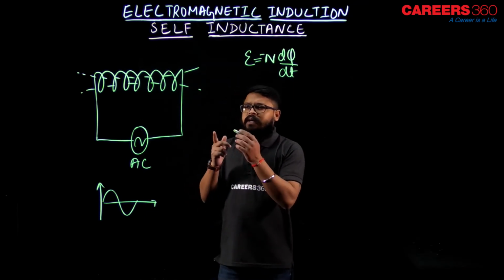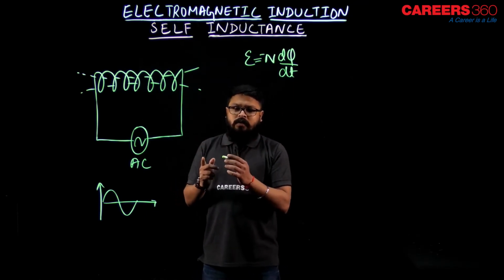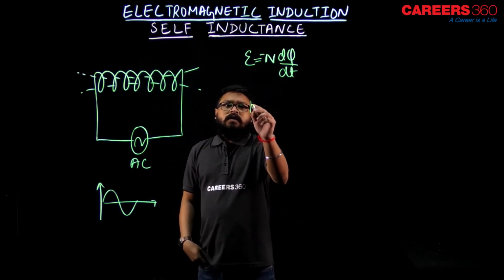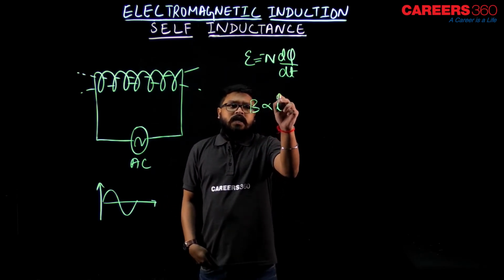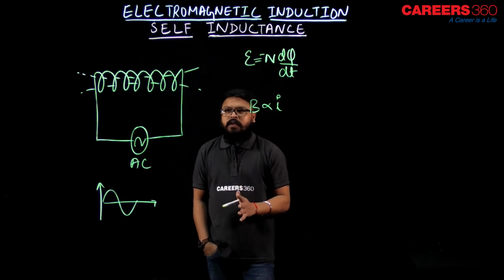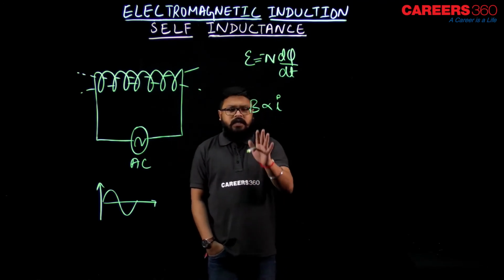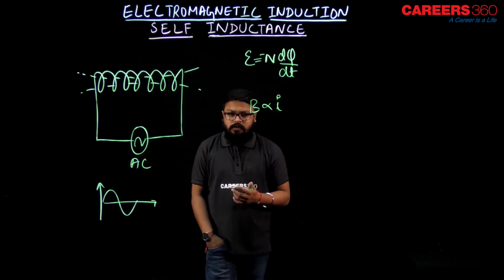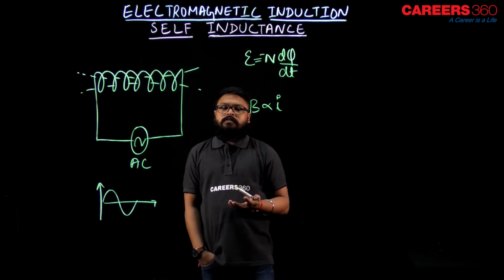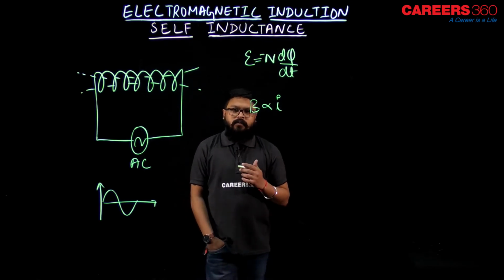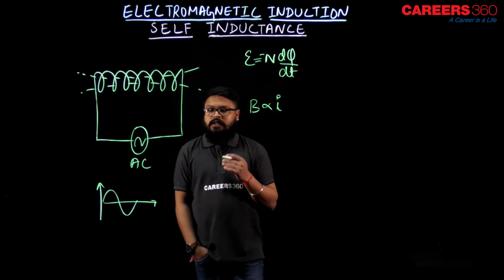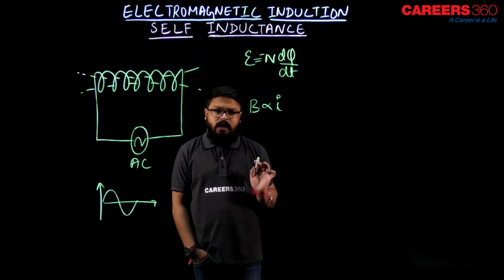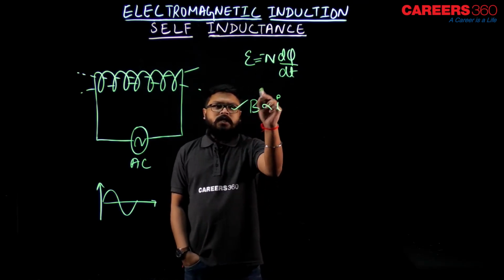So the magnetic field because of the current in the coil is directly proportional to current. The magnetic field because of the coil is directly proportional to current, we know that, right, because we have seen in the case of a solenoid, that is B equals mu naught n i for a long solenoid. I hope you remember that, and i is nothing but the current in the solenoid. So we say B is directly proportional to I, right? Now B is proportional to I.